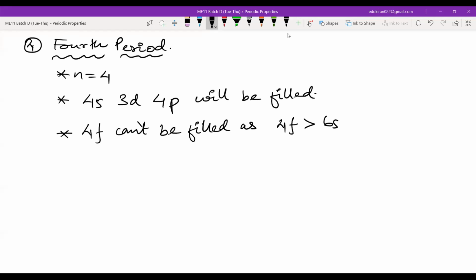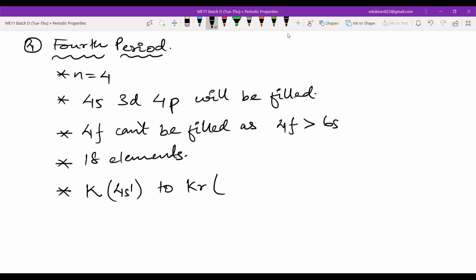It is also greater than 5s. So there are 18 elements, starting from potassium with outermost electronic configuration 4s1, to krypton with outermost configuration 4s2, 3d10, 4p6.